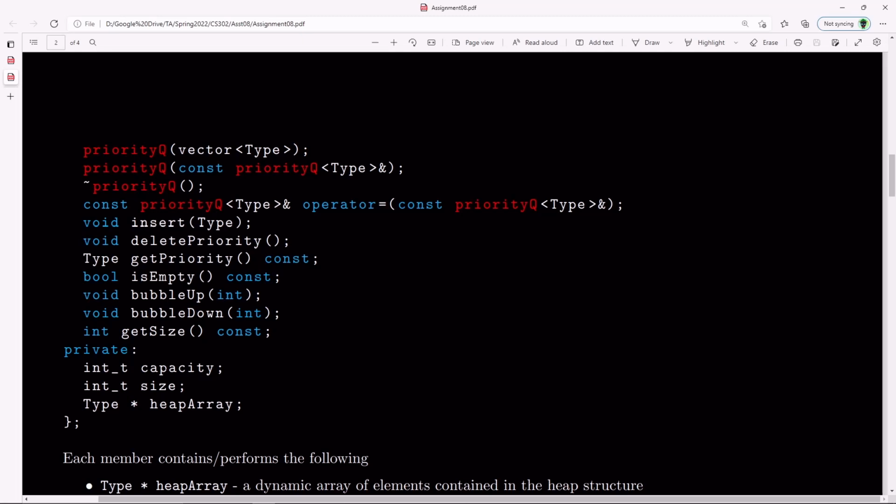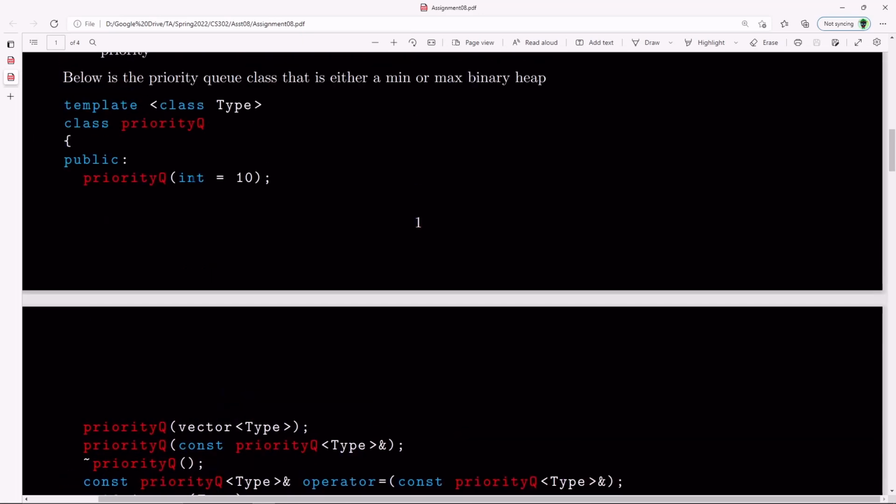But capacity and size are going to be both integer types, is the idea. So, as always, capacity is going to be the amount of elements the heap array can store, and size is going to be how many elements are actually in the heap, same as we've done for our class lectures when we've done anything involving a min or a max heap.